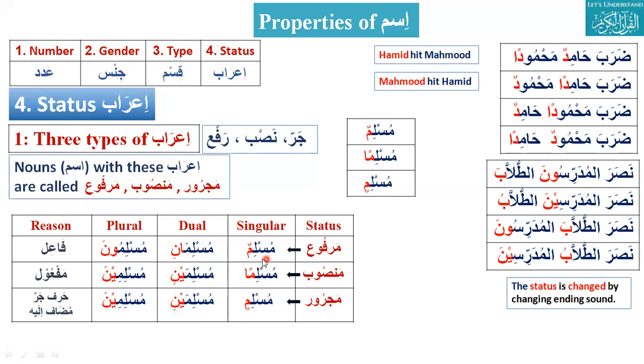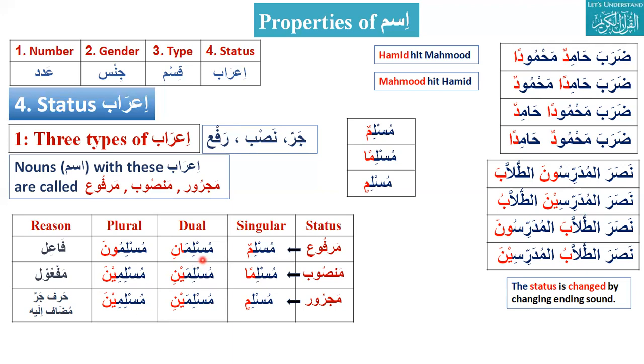Abid, marfu. Singular is Abid, Abidun, Abidan, then Abidin. Abidan is Mansub. Majroor is Abidin. And Marfu is Abidun. Okay, Abidun means single, one worshipper.